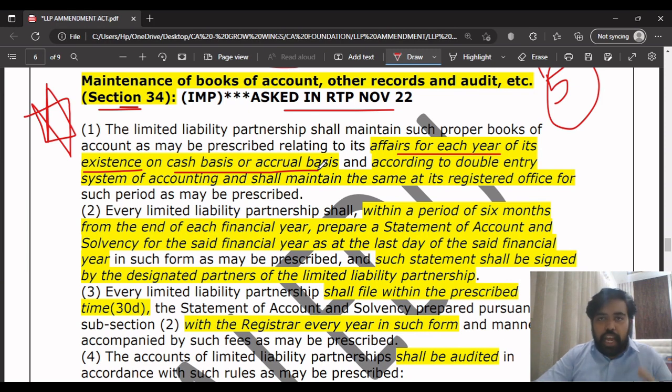Means they can maintain on cash basis or accrual basis, but it should be according to the double entry system, and it shall maintain the same at its registered office. First point, you have to remember three keywords: that it can be maintained for each year of its existence on cash basis or accrual basis. Second point is the double entry system. Third point is it shall be maintained at the registered office. Only 3 points are there in point number one.